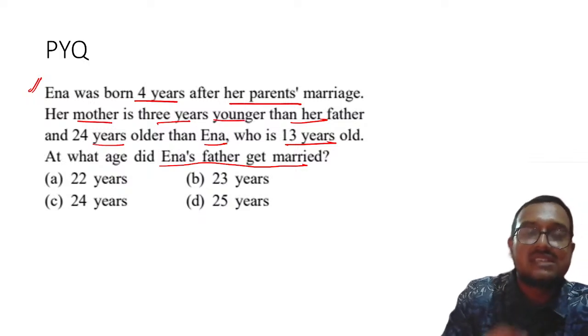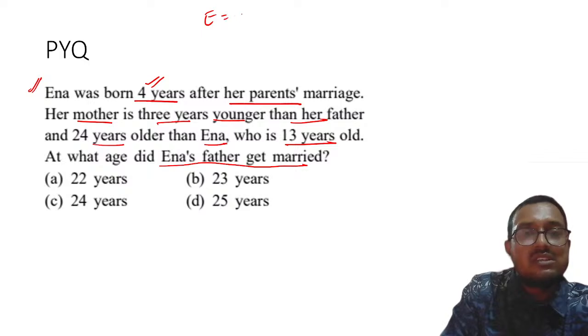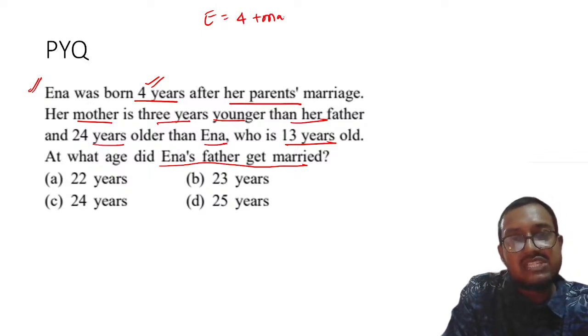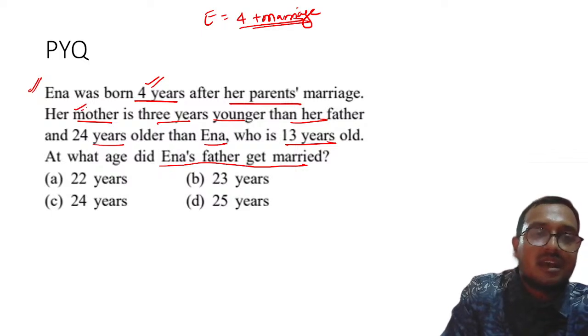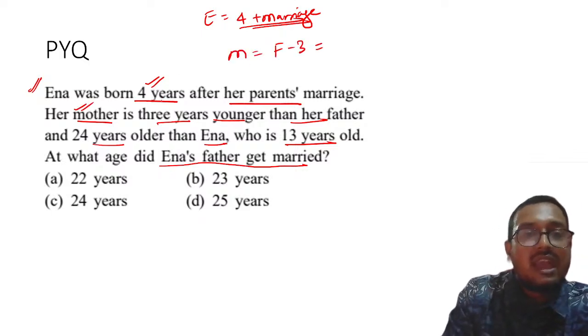Her mother is 3 years younger than her father. So let us note it. Anna was born is equal to 4 years plus marriage. Understood? Then her mother is 3 years younger than father. So F minus 3.